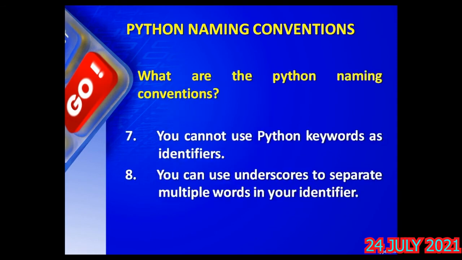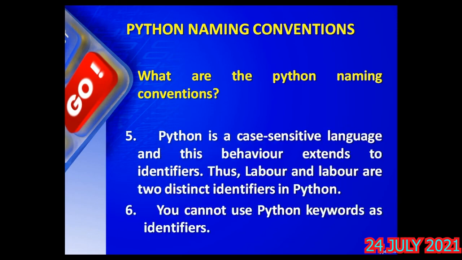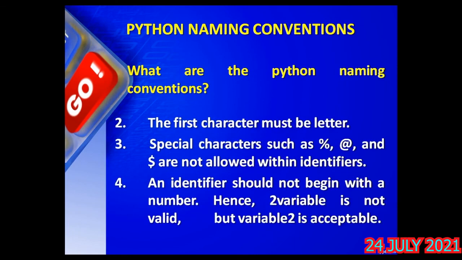Let me summarize, so that in the next slide, where questions are there on which are valid and which are invalid, you can understand. Number one, you can have a combination of uppercase, lowercase, underscores or digits. Second rule says that your identifier should not start with a digit. Very simple. The third one, it is case sensitive. The fourth one, keywords cannot be used as identifiers. Then no special characters are allowed.